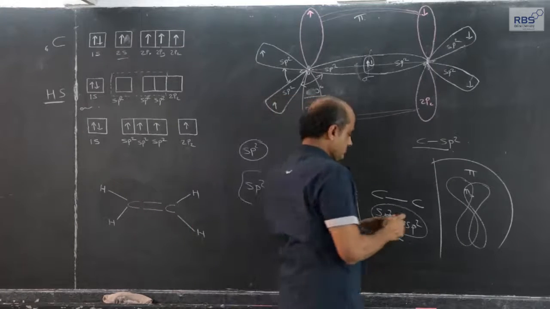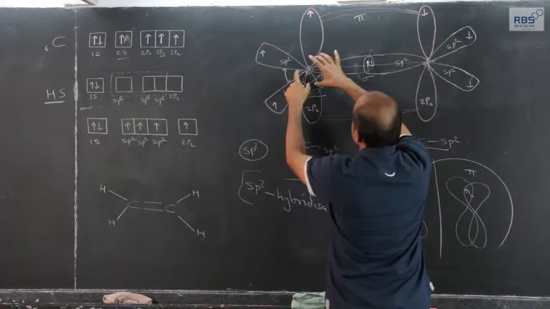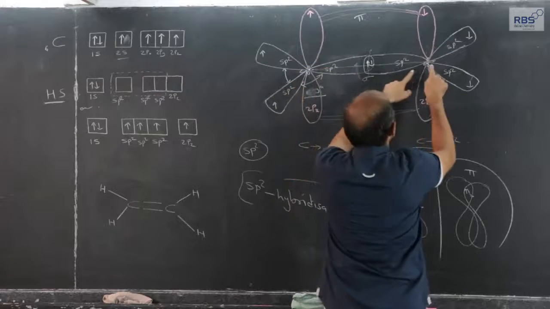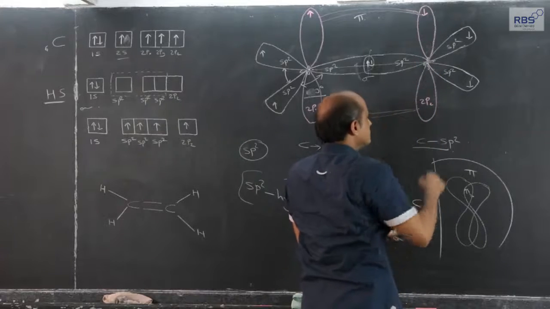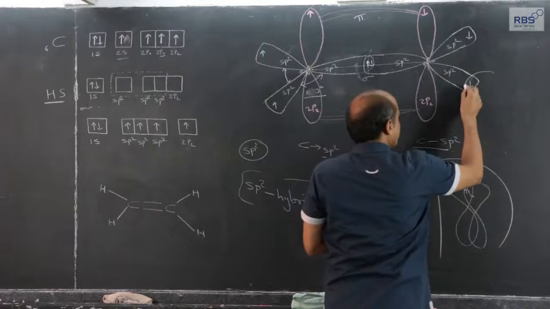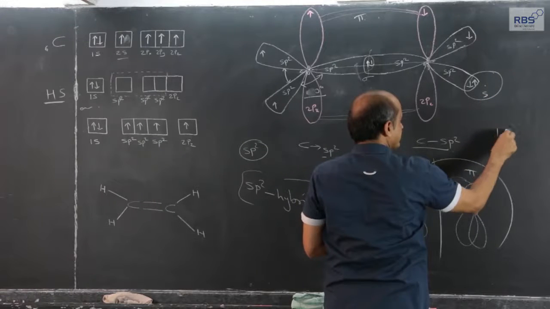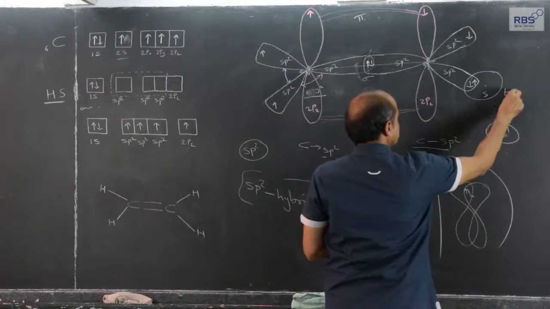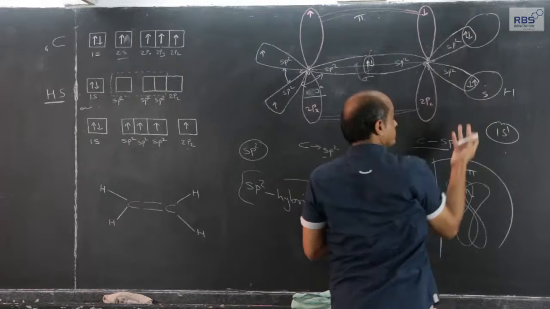At the same time, since each carbon atom is sp2 hybridized, each carbon atom has two more sp2 hybrid orbitals. They will overlap with hydrogen atoms, 1s1 electronic configuration of hydrogen atoms, opposite spin of course.